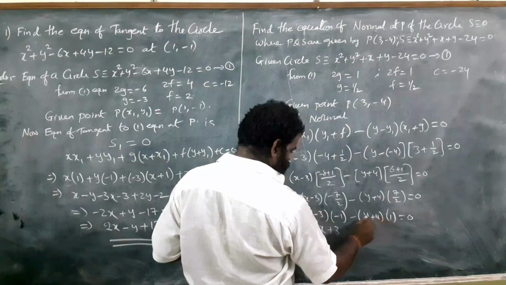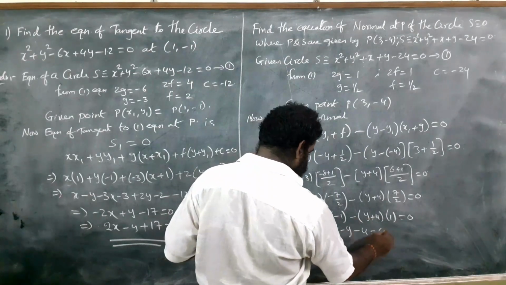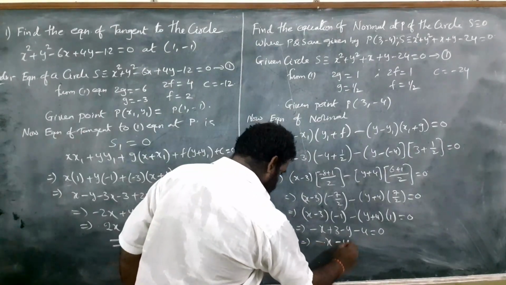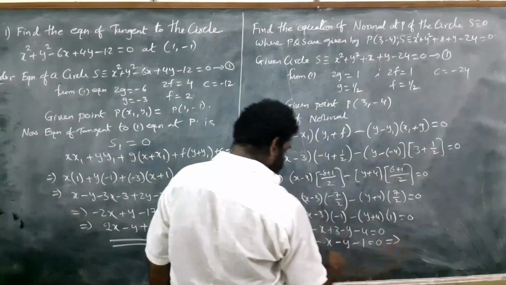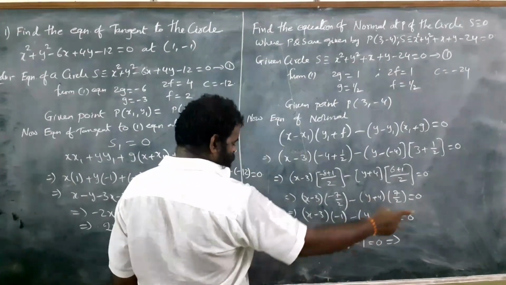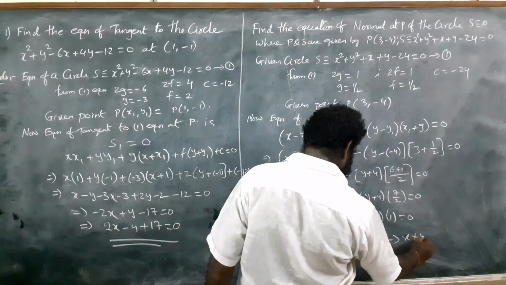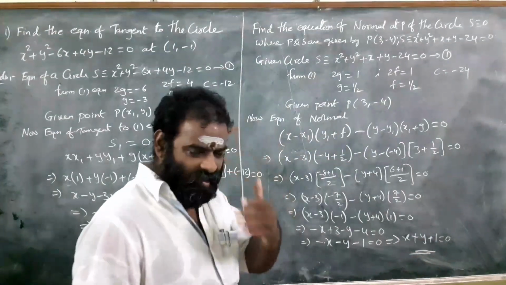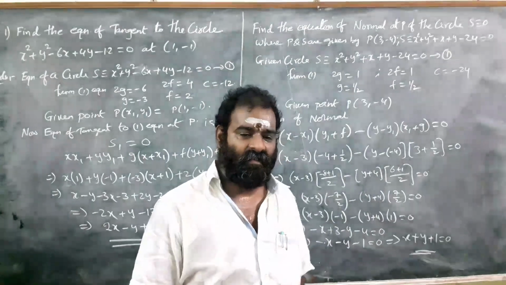Obviously it is 1, there is no doubt. So minus y minus 4 equal to 0. This implies minus x minus y plus 3 minus 4 minus 1 equal to 0. Throughout the equation when we multiply with minus, it becomes x plus y plus 1 equal to 0. You have to be a little bit alert while doing the calculations.